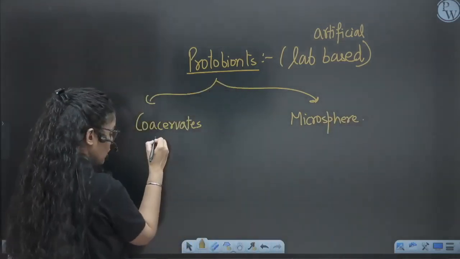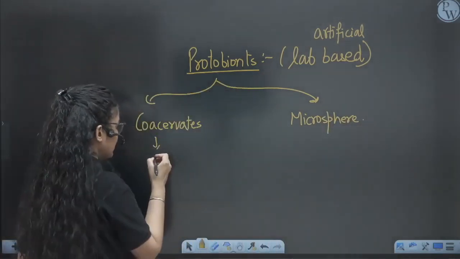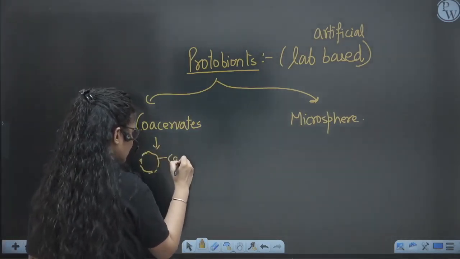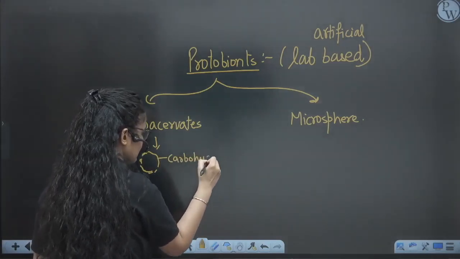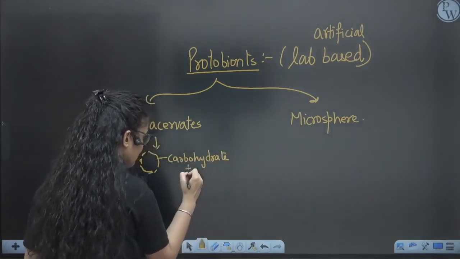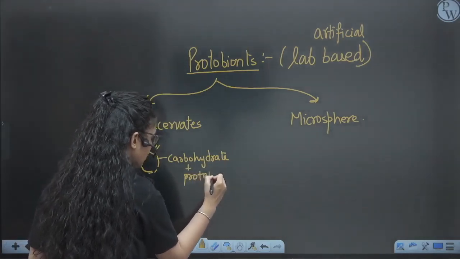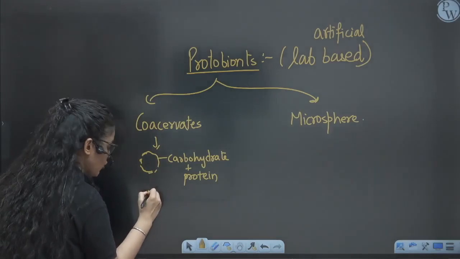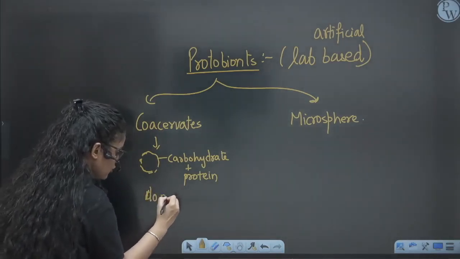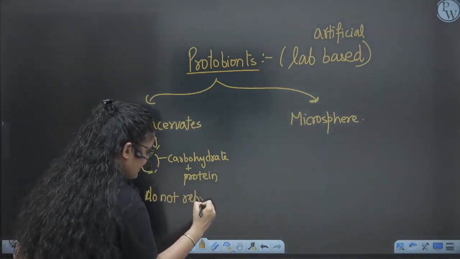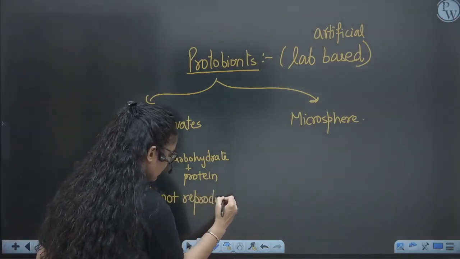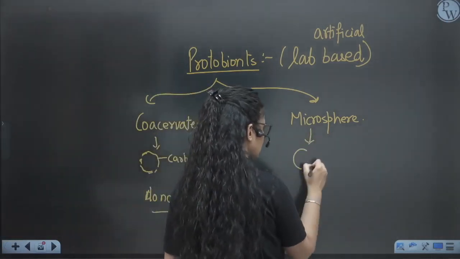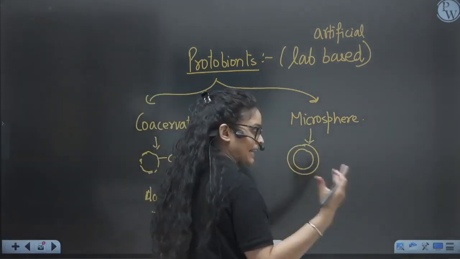When we talk about coacervates, the coacervate has a membrane made up of carbohydrate and protein. Carbohydrate and protein form the layer, the membrane, which separates it from the general environment, but it cannot reproduce, right? It does not reproduce. So that means we cannot consider it the origin of life or precursor of life. But in the case of microspheres, it has a membrane like a bilipid membrane, right?